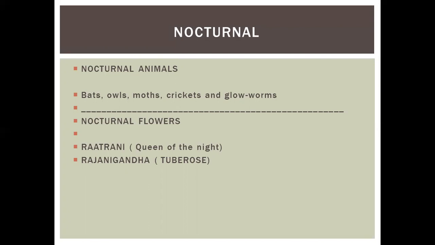We don't only have nocturnal animals, but we've also got nocturnal plants. Examples of nocturnal animals are bats, owls, moths, crickets, and glowworms. And a few examples of nocturnal flowers are Ratrani, that is queen of the night, and Rajnigandha, called tuberose.